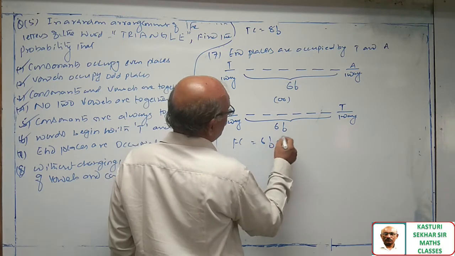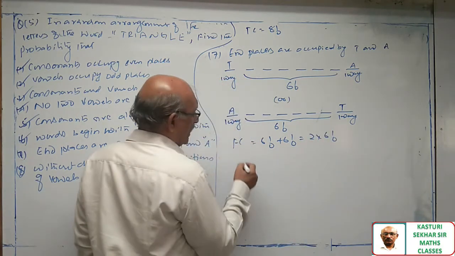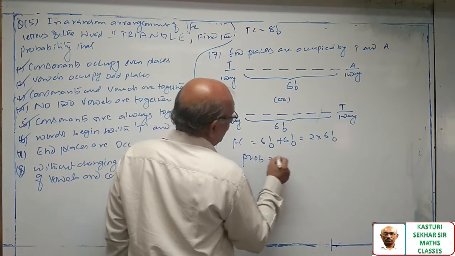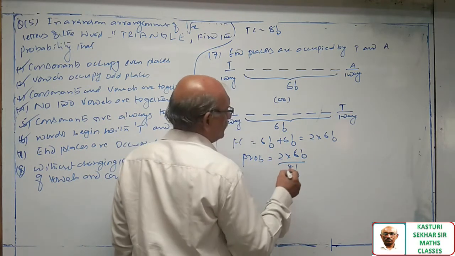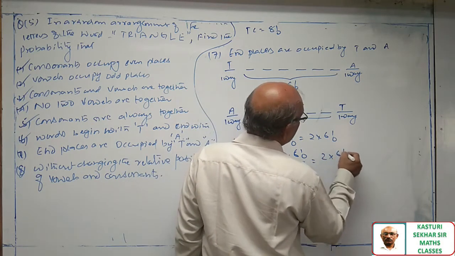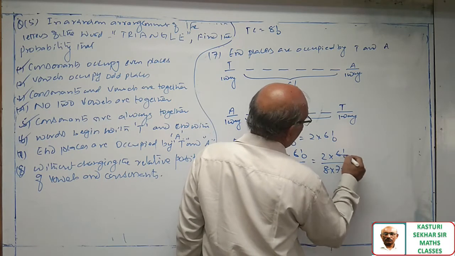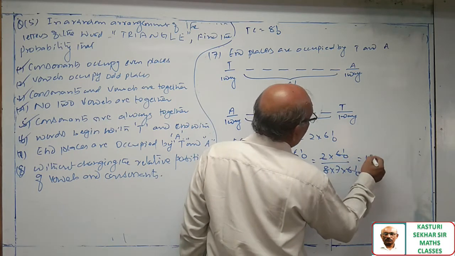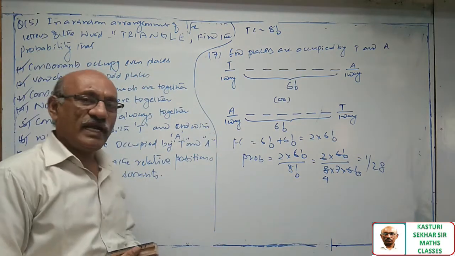Favorable cases are 6 factorial plus 6 factorial, 2 into 6 factorial. Probability is equal to 2 into 6 factorial by 8 factorial. 8 into 7 into 6 factorial cancel. 1 by 28 is the answer.